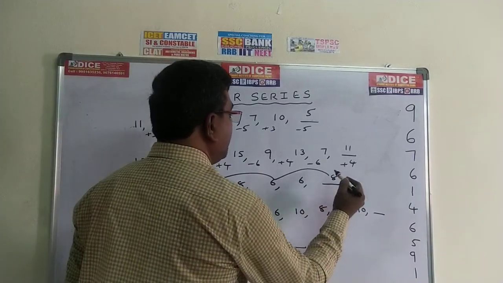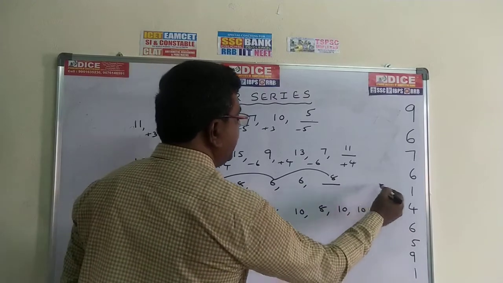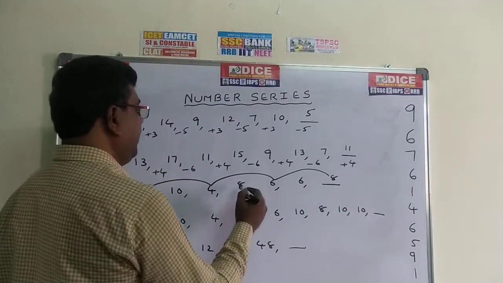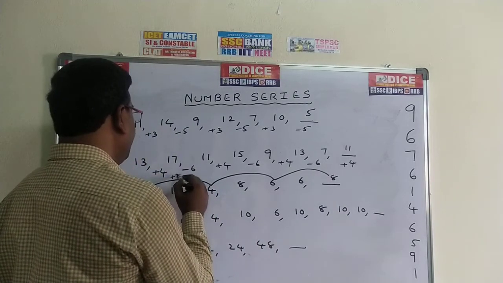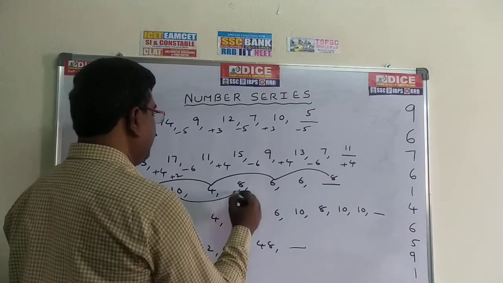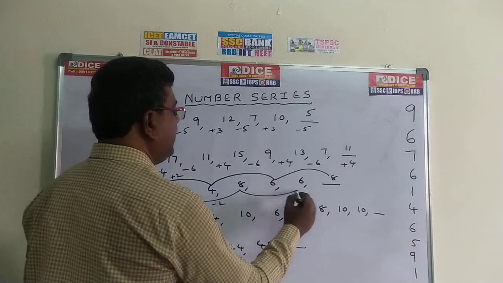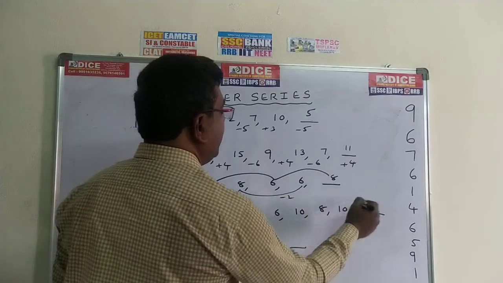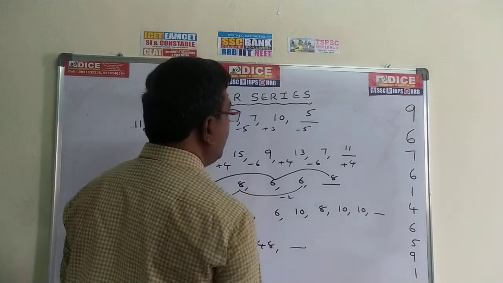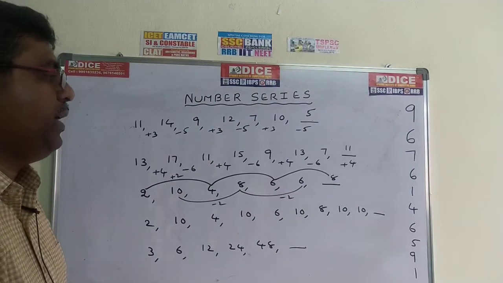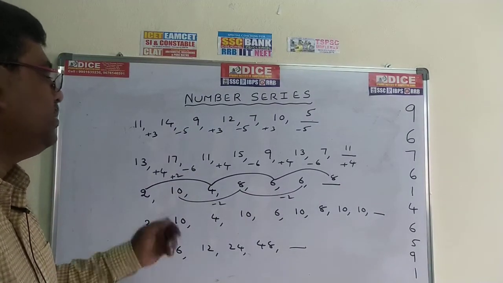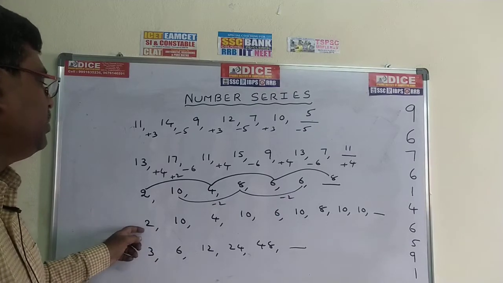Suppose if another dash were there, 10, 8, 6, dash, here the value becomes decreasing every time: 10, 8, minus 2, minus 2. So if the dash were there, the value would be 4. But the dash is not there. That's why the answer is only the first one, 8 is the required answer. This is a double series. The second one also is a double series only.